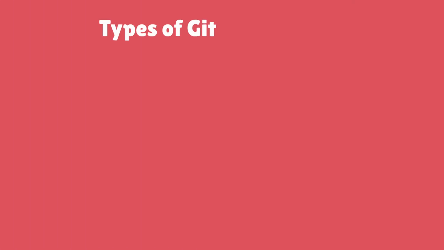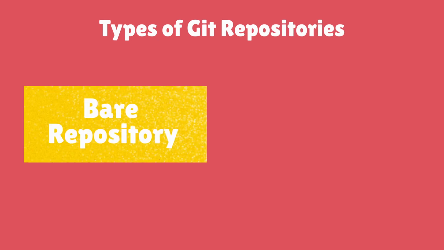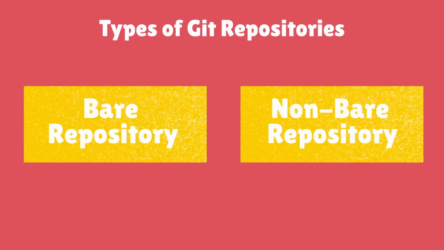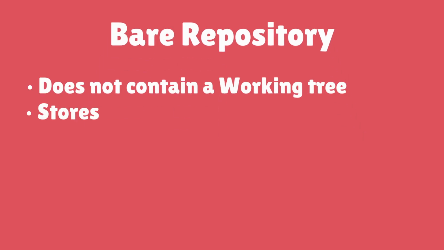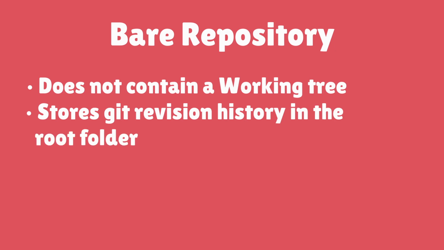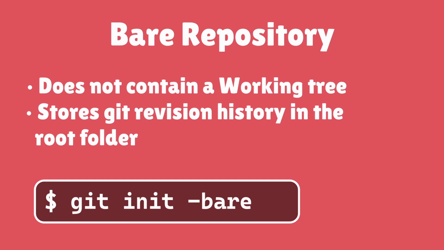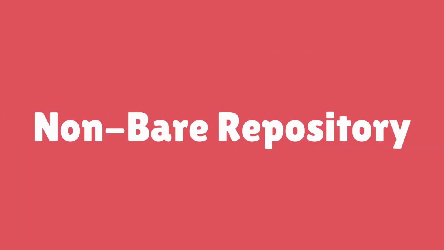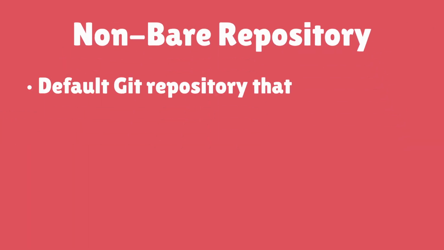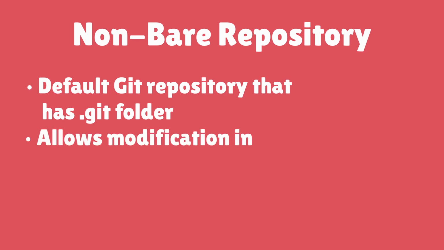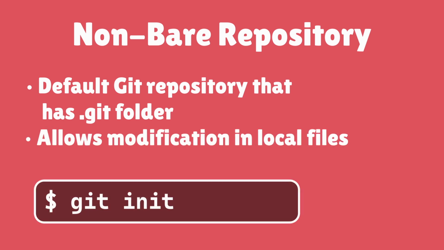A Git repository can be of two types, a bare repository and a non-bare repository. Bare repository: a bare repository is created without a working tree. They are supposed to be used on a server for sharing changes coming from different developers. Such repositories do not allow the user to modify local files and to create new versions for the repository based on these modifications. Non-bare, regular repository: it is the default Git repository. This allows you to create new changes by modifying files or creating new versions in the repository.